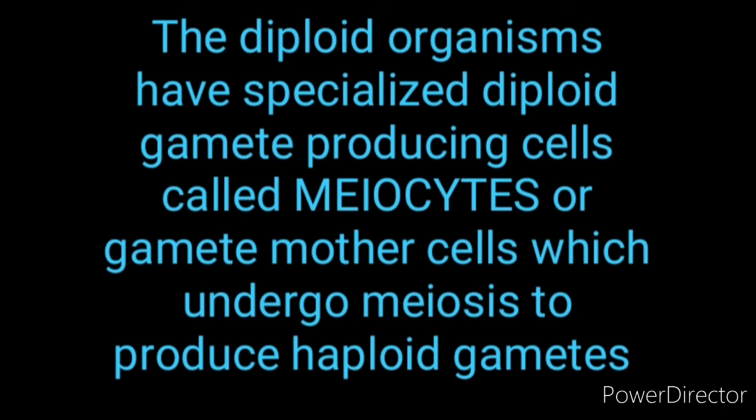Gametes are always haploid. The process producing them is called meiosis. Example, animals including human beings.